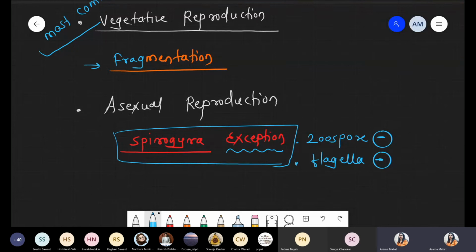Got it? Is this point clear? Yes, ma'am. Okay. There is another part, aplanospore structure, but we are not taking that part because it is out of syllabus. So just remember the exception case: zoospore structures are absent.